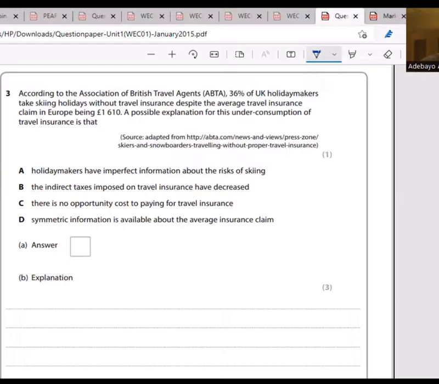Then what we talked about is imperfect information. Imperfect information is the same as asymmetric information, where one party doesn't have detailed information about the product or the service. So market failure will occur. And when we talk about market failure, it is misallocation of resources. Then if there is misallocation, underconsumption is an example of a market failure. So that's question 3.